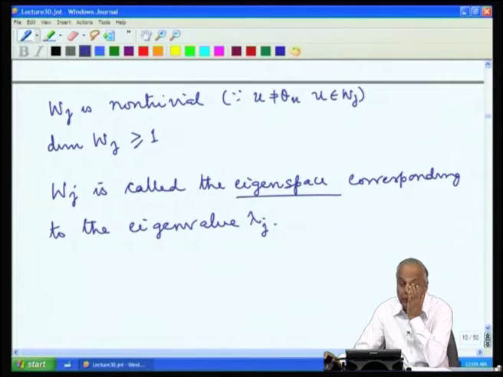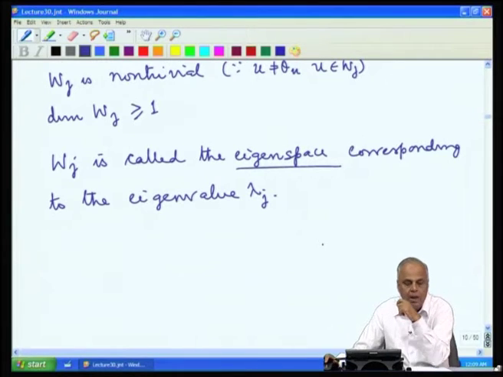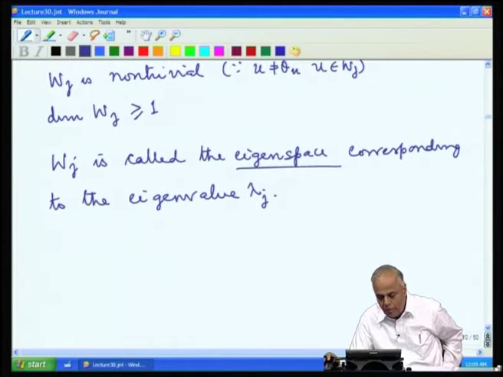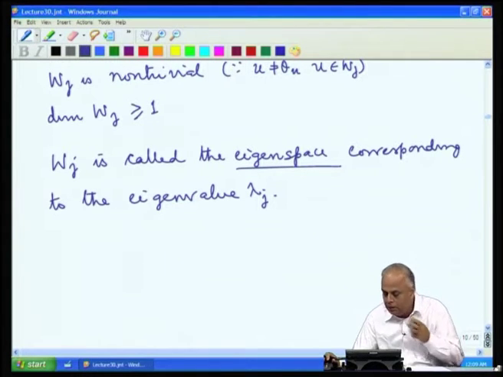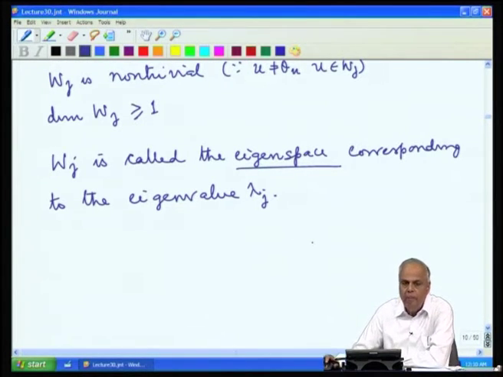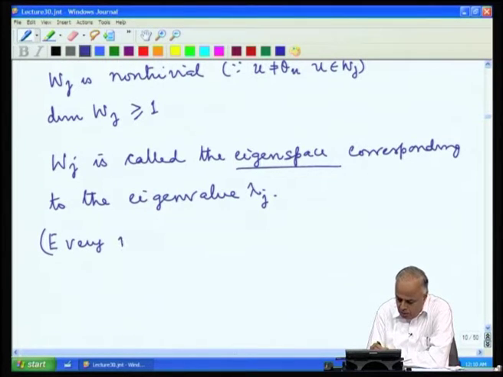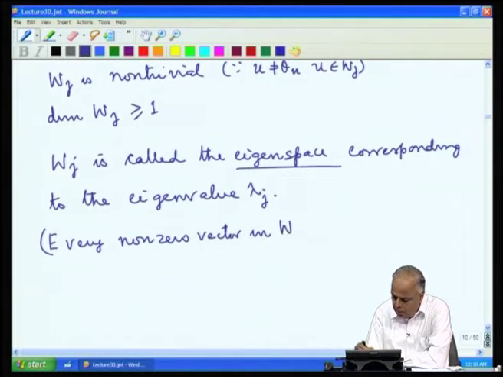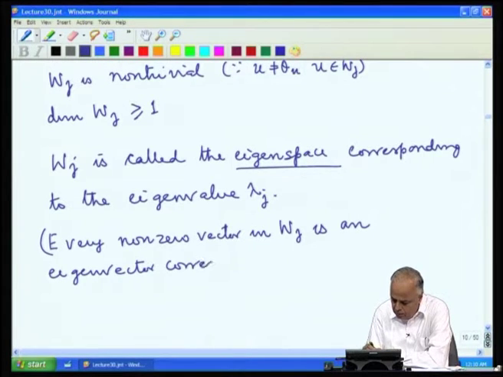If you look at W j, because it is a subspace, the null space of any matrix is a subspace, and because it is a subspace it contains the 0 vector, but we have seen that it contains non-zero vectors also. Every non-zero vector in W j is an eigenvector corresponding to the eigenvalue lambda j.